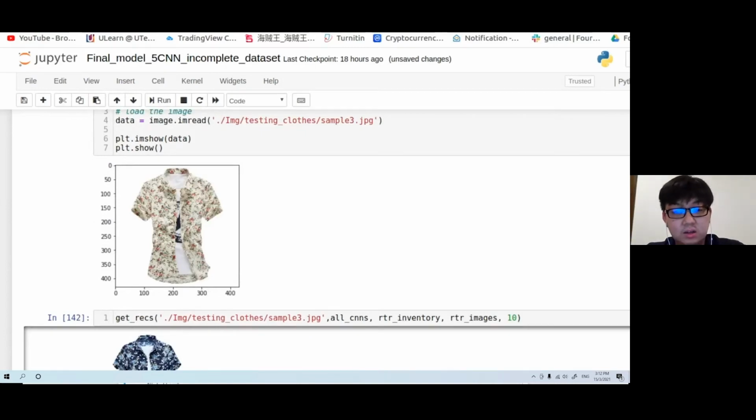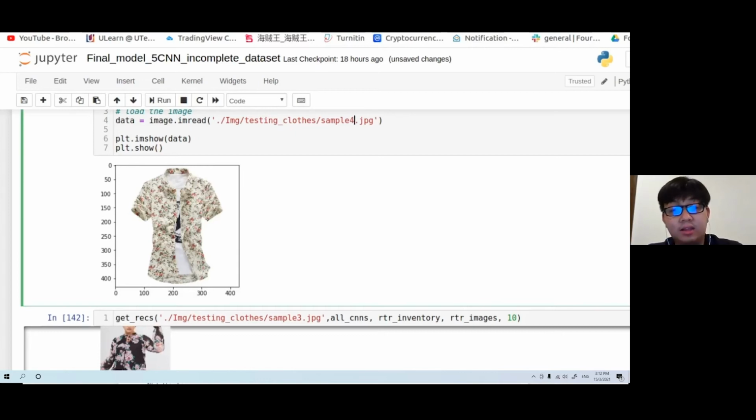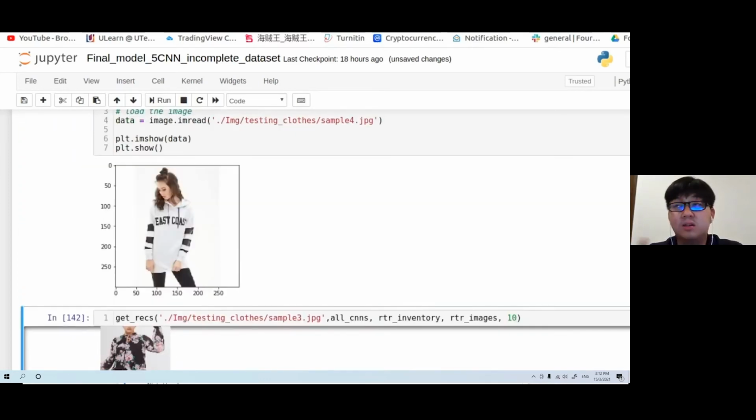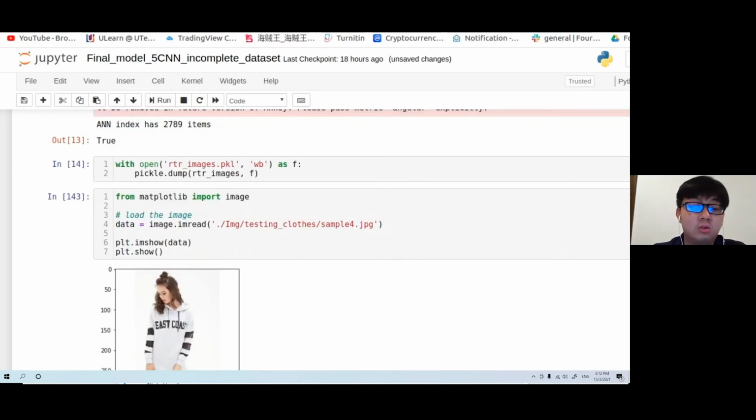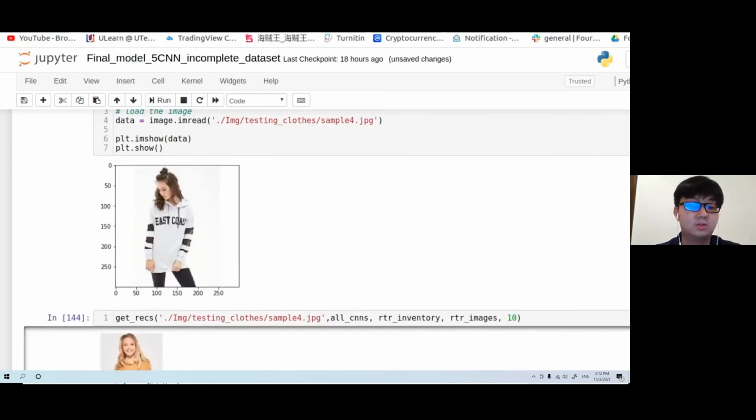Basically, what I did was combine 4 neural networks, 4 CNNs, into one, and then use another machine learning algorithm called Annoy. Annoy is basically nearest neighbors.